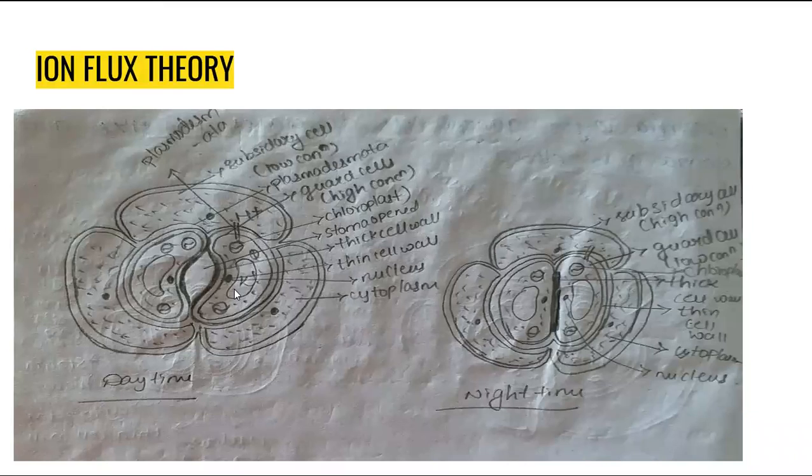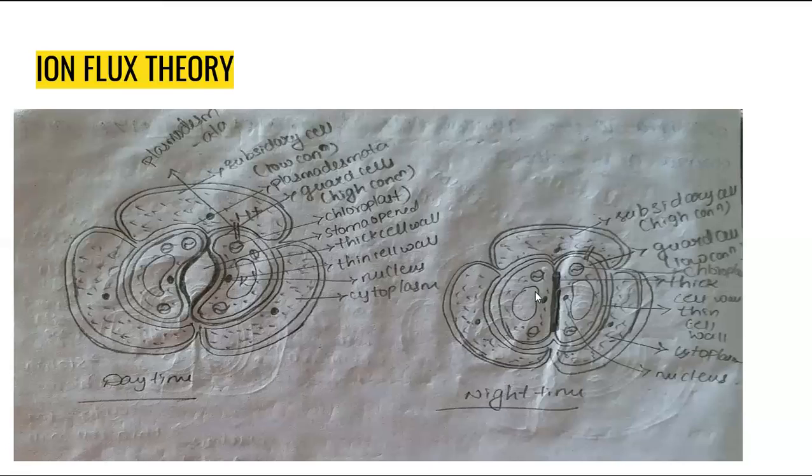At the same time, the cytoplasm of the guard cells contains high concentrations of sugar solution, so the guard cell potassium ions move to the outside. Moving to the outside means moving to the subsidiary cells. At the same time, subsidiary cell hydrogen ions move into the guard cells. During this movement of ions, the stoma will open. The stoma will open during the daytime.